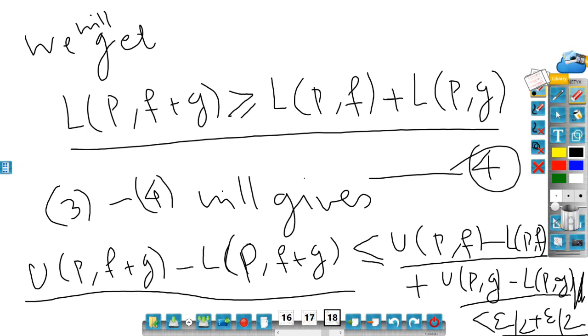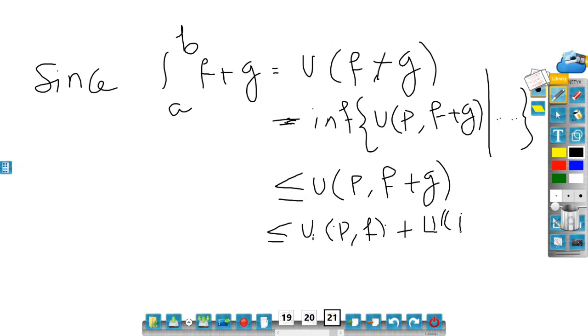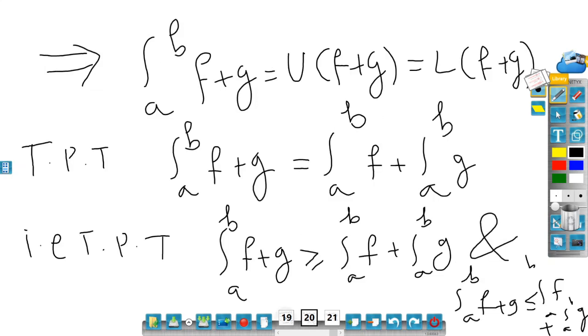So let me write down that, which is less than equal to U P f plus U P g. Which number have I used?